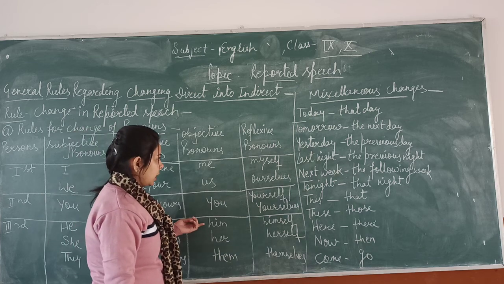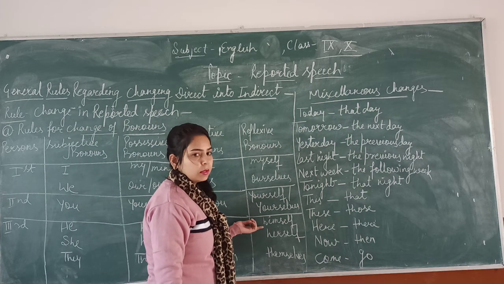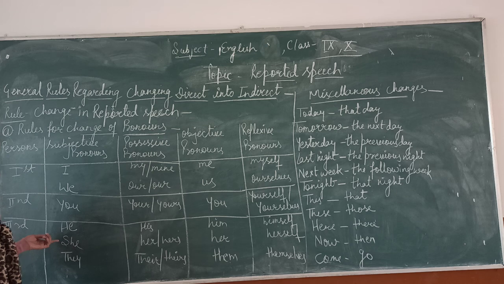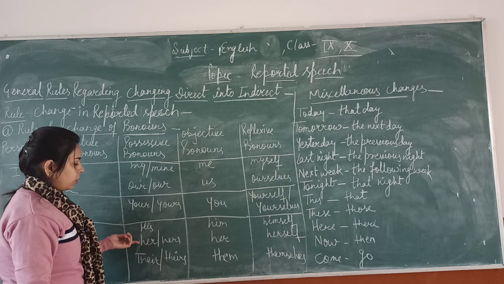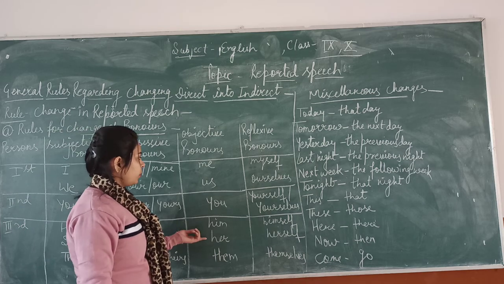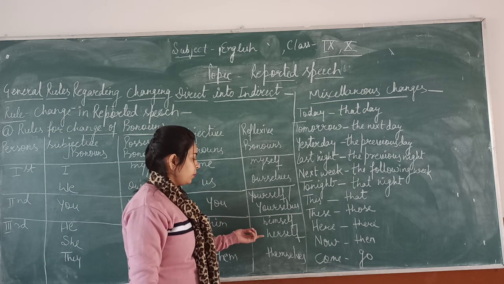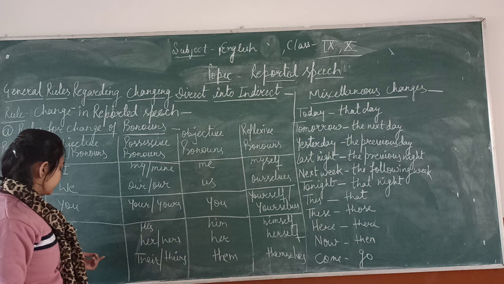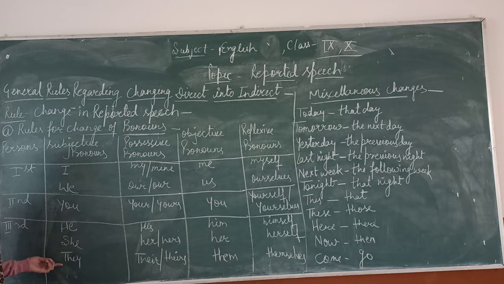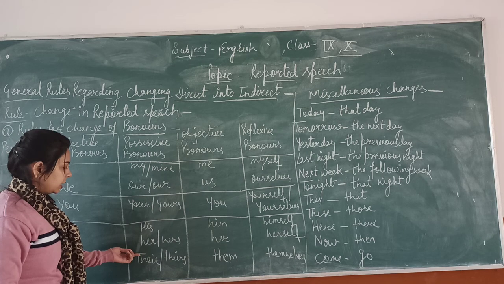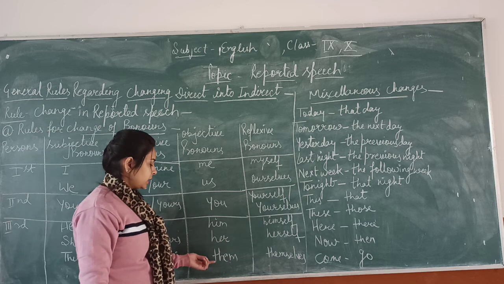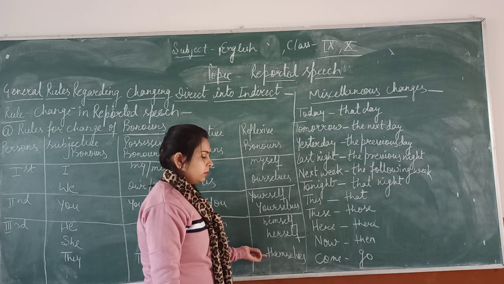Objective pronoun him and reflexive pronoun himself. She: possessive pronouns her, hers. Objective pronoun her. Reflexive pronoun herself. Next, they: possessive pronouns their, theirs. Objective them and reflexive themselves.